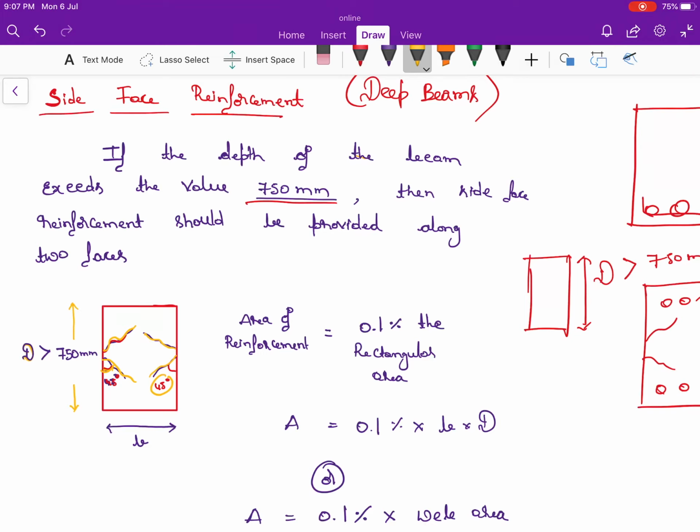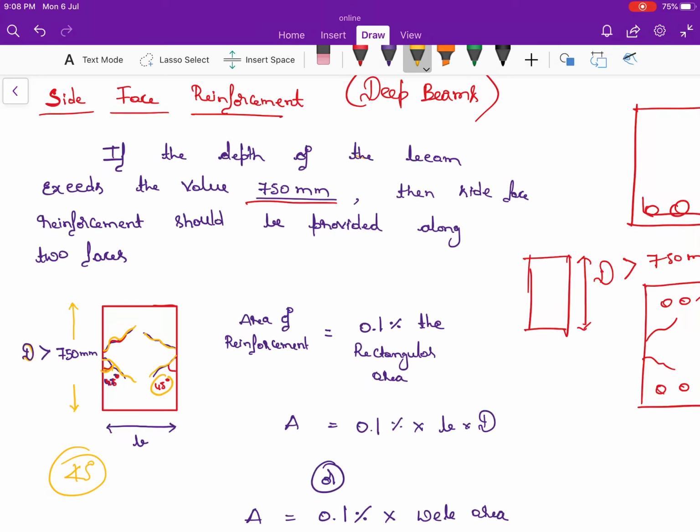Sometimes in the MCQs, how the question is going to arise, the first question they are going to ask is, when the beam is called as deep beams, what should be the depth? First question. If the depth of the beam is more than 750 mm, it is called as deep beams. Second question. When the side face reinforcement is given in the beams? When the beam is going to be deep, that is when the depth of the beam is more than 750 mm, we are going to provide a side face reinforcement. What is the angle with respect to the vertical you are going to give the side face reinforcement? The angle is 45 degree. These are the 3 questions most of the times they're going to ask with respect to analysis point of view.